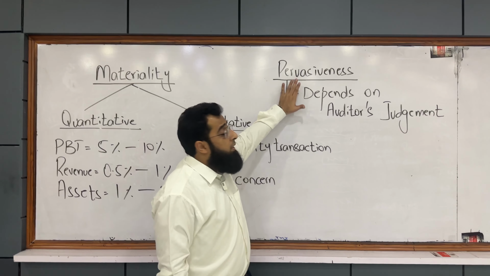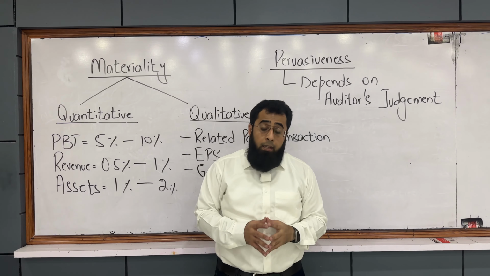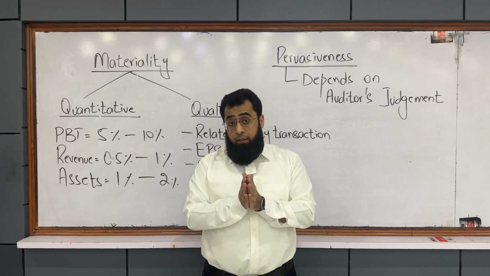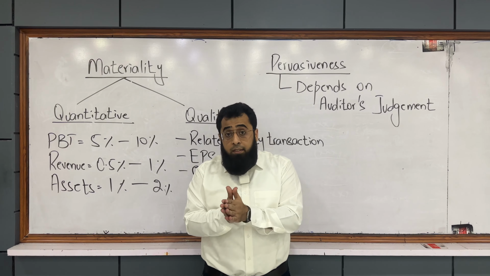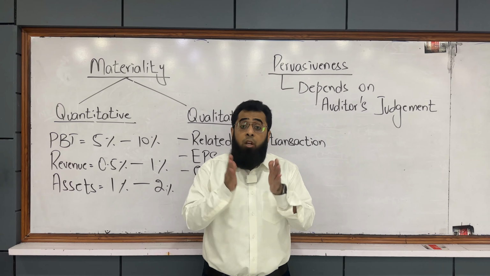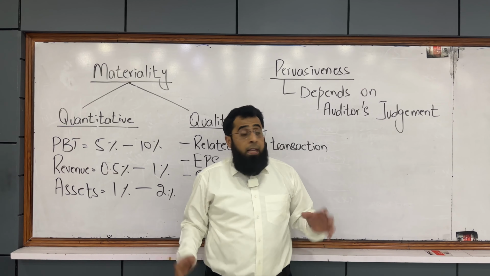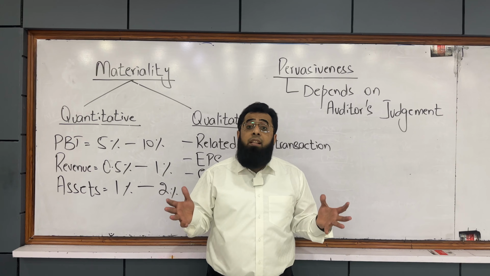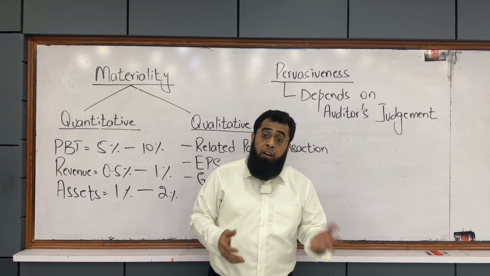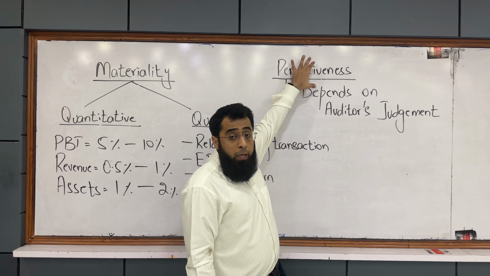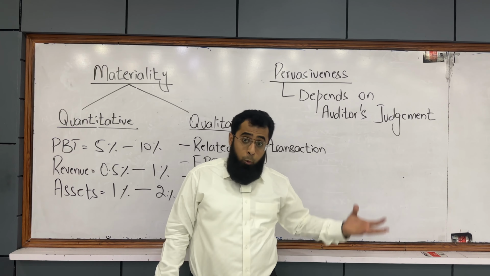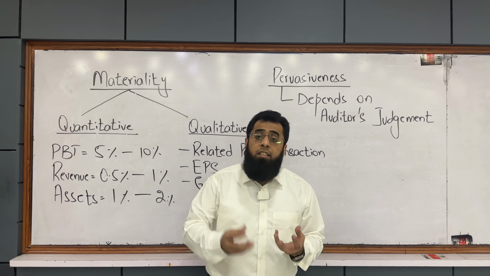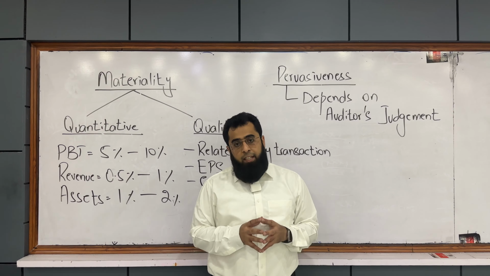Now, there is one concept which we call pervasiveness. If a misstatement becomes material and pervasive, at that time the auditor says that the financial statements as a whole are not true and fair. Here the auditor will not use the words except for. He is saying that the financial statements do not present a true and fair view, which means that he is questioning the entire FS as a whole. Now, the question is, what is pervasiveness? How does a transaction become pervasive to the financial statements?